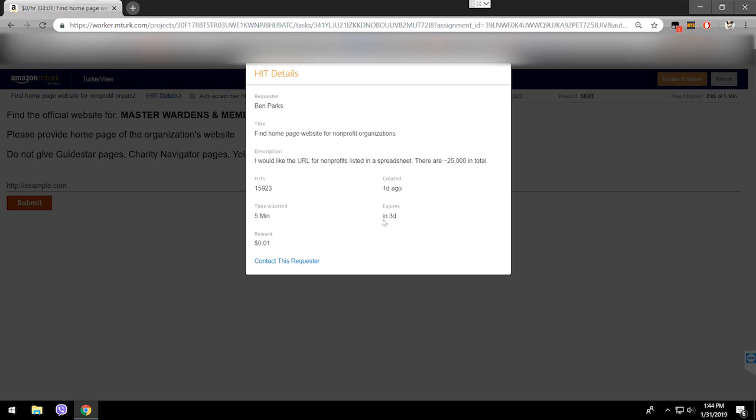Okay. So this is the creation date, yesterday. This expires. It's gonna be gone in 3 days. This is the time allotted for every hit, which is 5 minutes. Reward. And this is very, very important.